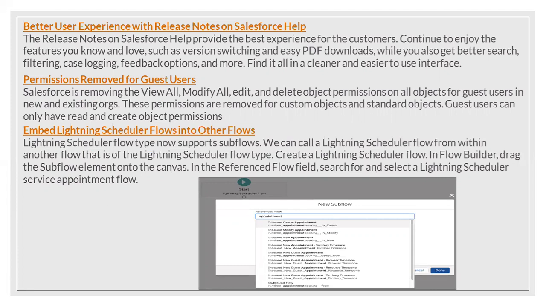And we all know that from the process builder, we can also call another process builder. Similarly, we can now call flows into other flows. So flows and subflows is what I wanted to highlight here. Similar to the process builder, we can just drag that subflow and create a flow within a flow.